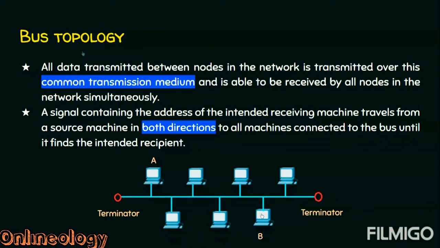So now we will see what a bus topology is as per the definition. All data transmitted between nodes in the network is transmitted over this common transmission medium. This is the common transmission medium and all nodes will receive the signal simultaneously. So this transmission medium is capable of sending as well as receiving the data. So the data flow in this transmission medium is bidirectional. It means data can flow in both directions.